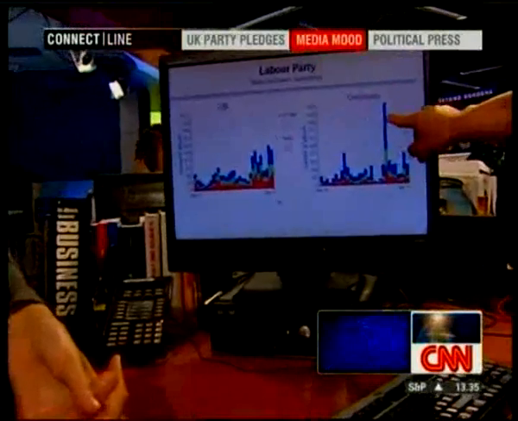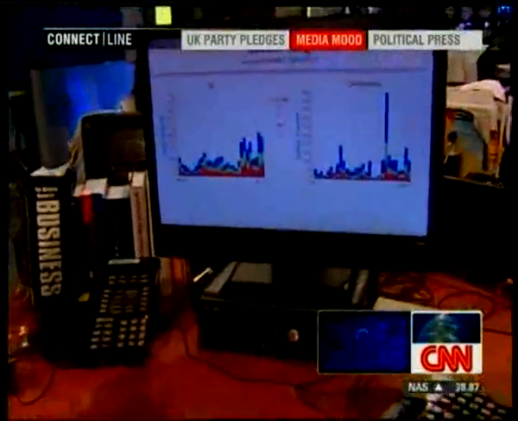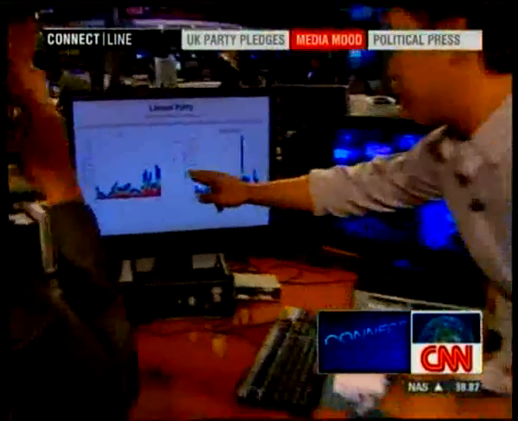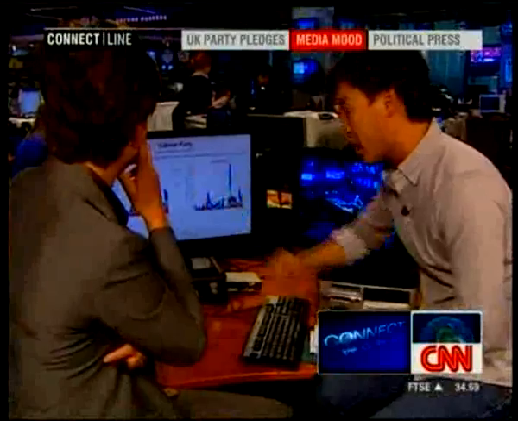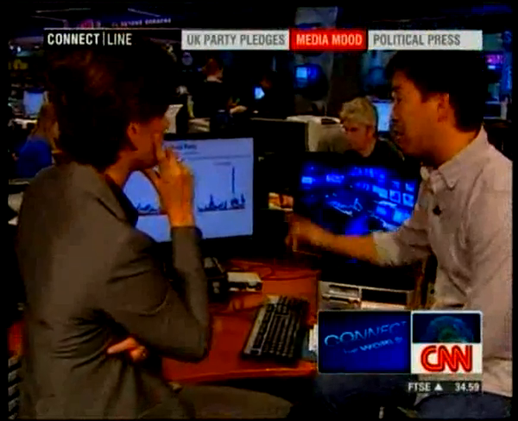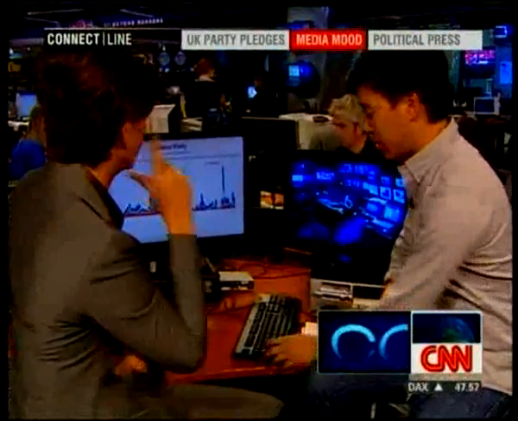The majority, of course, being blue, which is neutral, green positive, and red is negative. And the UK negative coverage of the Labour Party yesterday was running at about 37%. That's compared to 24% for the overseas media.